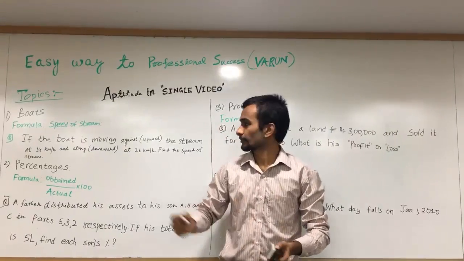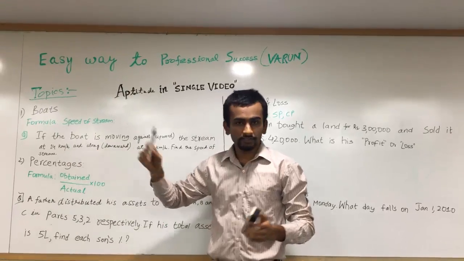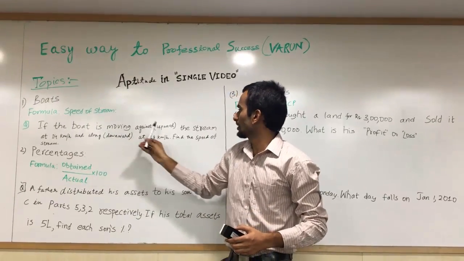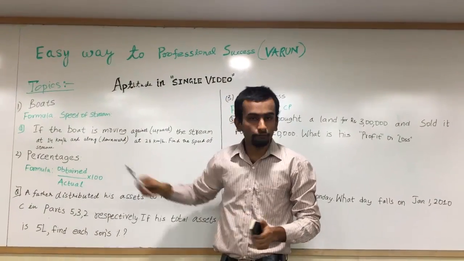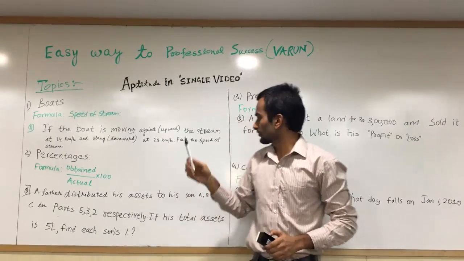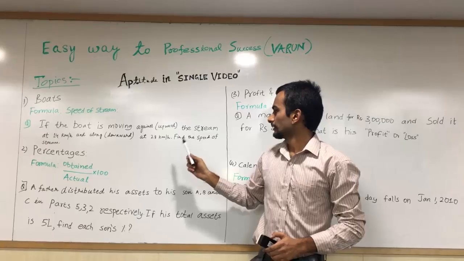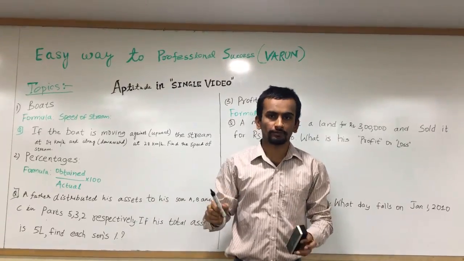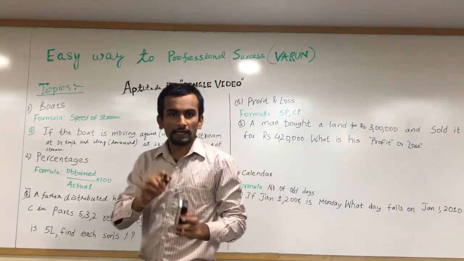So our first topic is boats. Let us check the question. If the boat is moving against the stream at 14 kilometers per hour and along, that is downstream, at 28 kilometers per hour, then we have to find out the speed of the stream. It is very simple. Firstly, we write the formula.